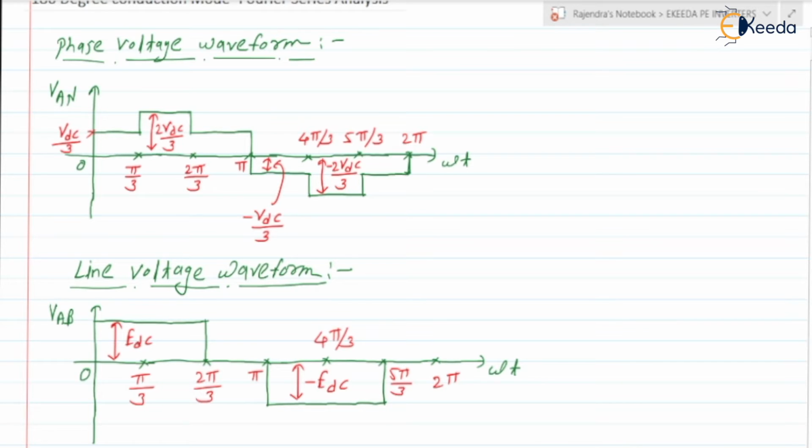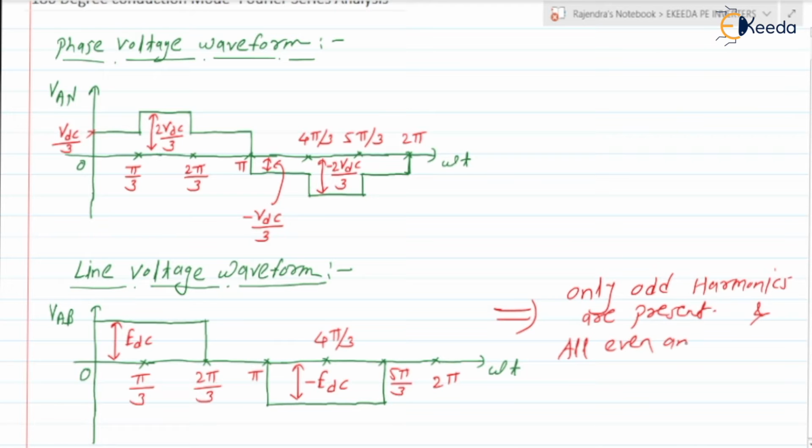If delta is 120 degree, then which harmonic can be eliminated? It is the third harmonic. So if you check the Fourier series analysis of the line voltage waveform, only odd harmonics are present, and all even harmonics and the third harmonic will be absent.